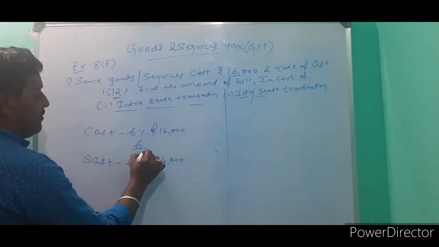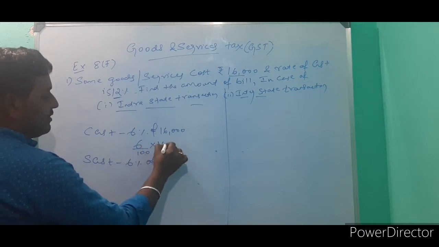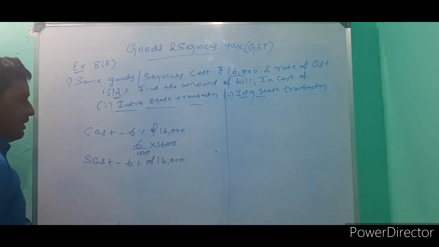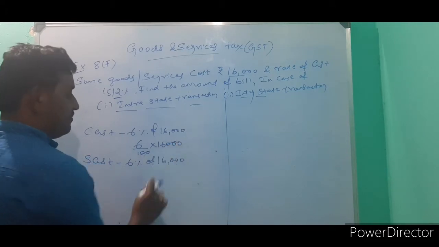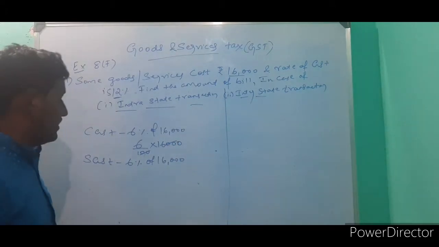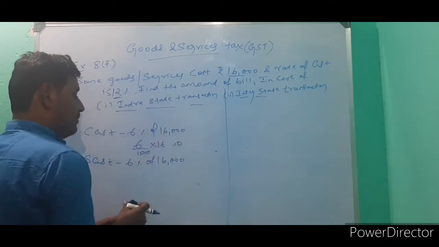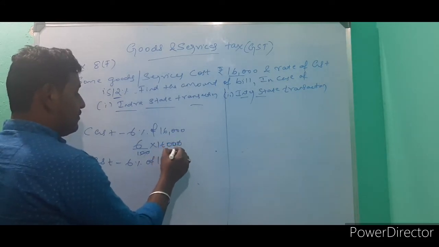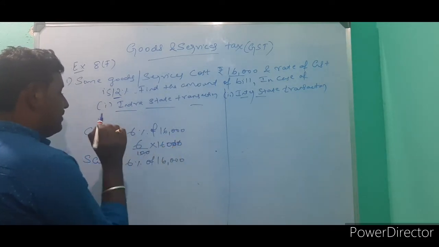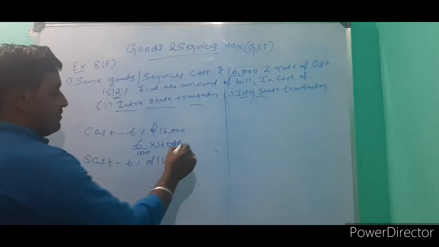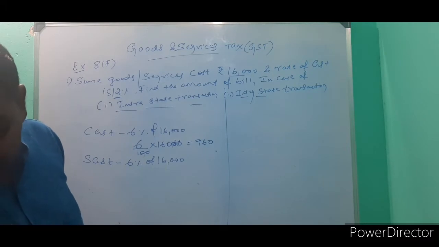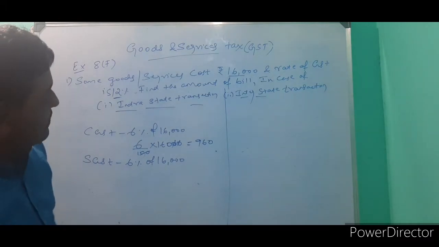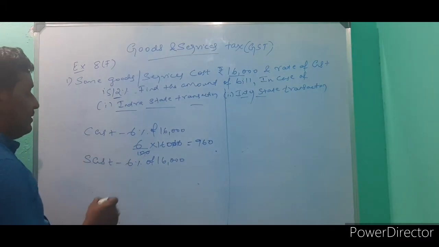6% means 6 divided by 100 into 16,000, the zeros get cancelled. Here 160 into 6 means 960 rupees. 960 rupees will be collected by the central government.